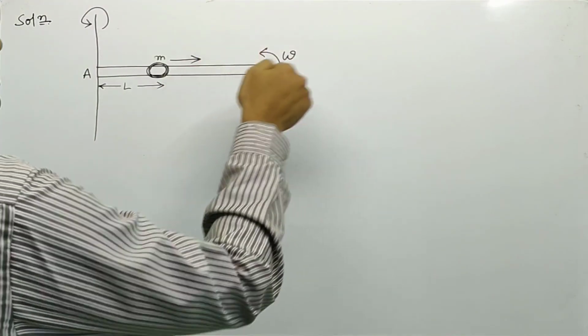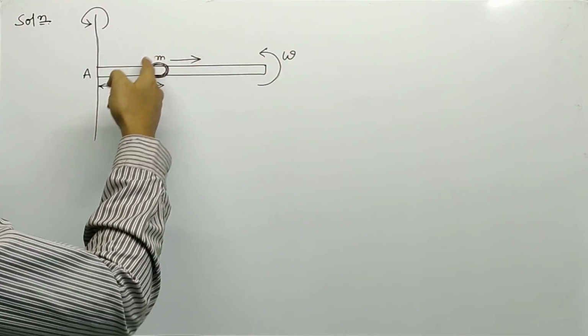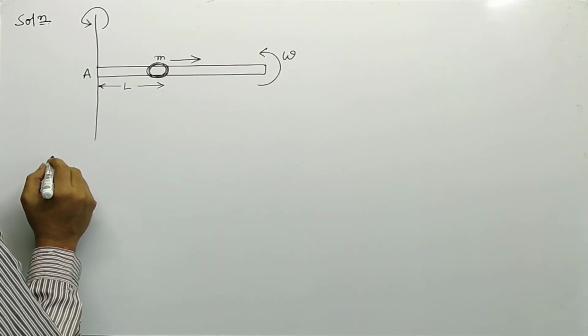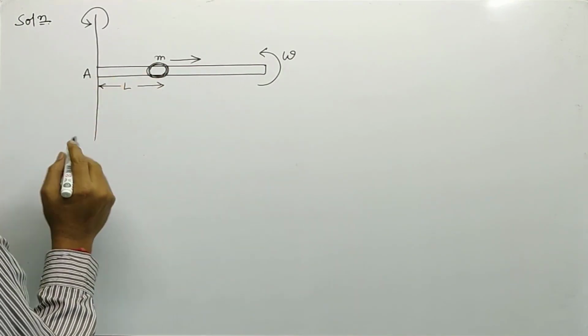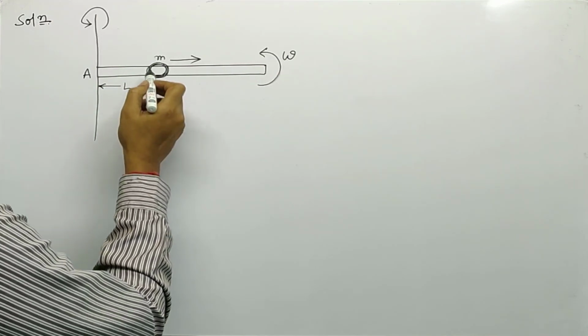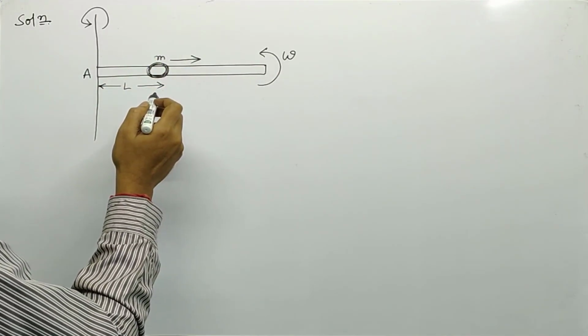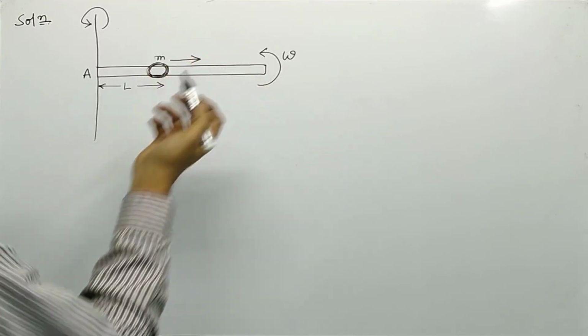When a rod is given an angular velocity, this bead experiences a centrifugal force. Centrifugal force acting on the bead must be equal, without slipping, to the frictional force acting between the bead and the rod.